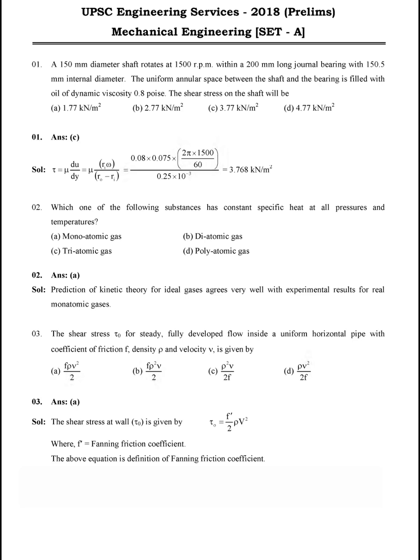The shear stress at the wall tau is given by tau equal to f dash by 2 rho v square, where f dash is the Fanning friction coefficient. The above equation is the definition of the Fanning friction coefficient.